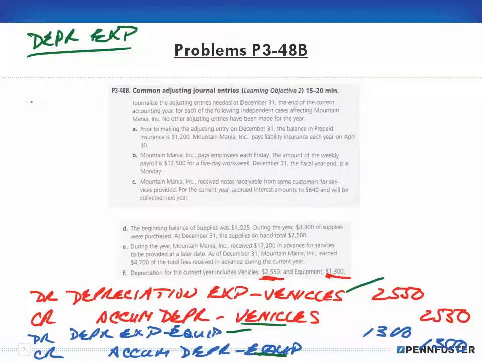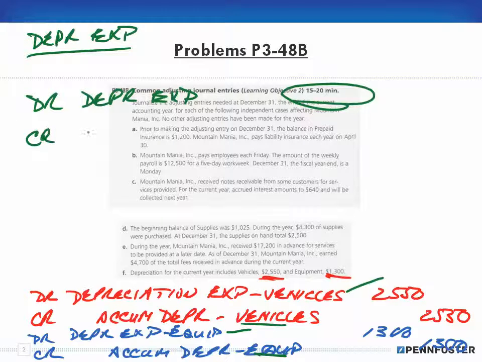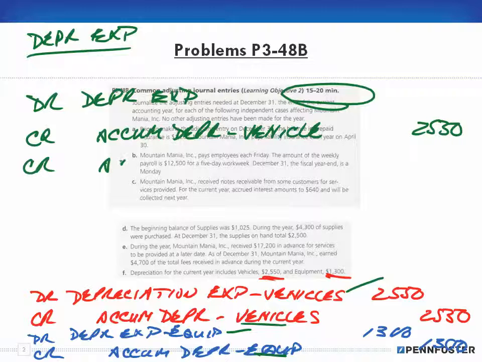Okay, so we're going to debit depreciation expense since we only have the one account, but we don't know what that amount is just yet, right? Since debits have to equal credits, we have a credit to accumulated depreciation vehicle for $2,550 and a credit to accumulated depreciation equipment for $1,300.